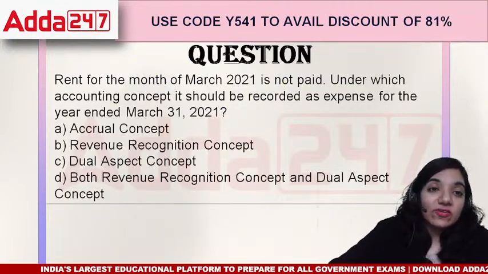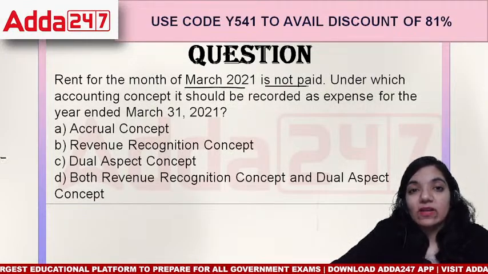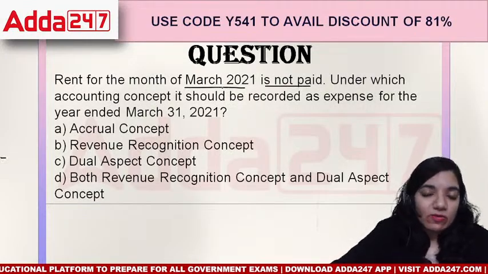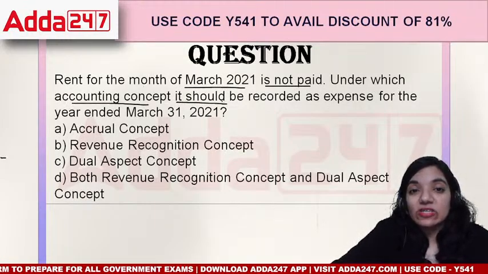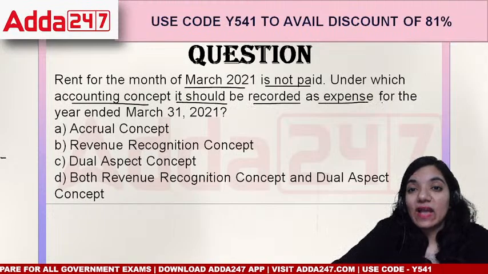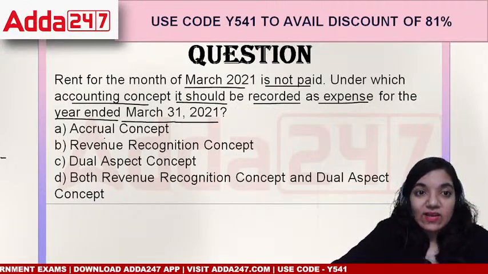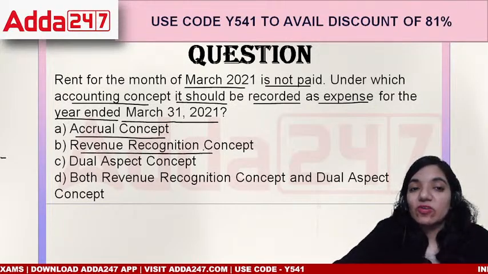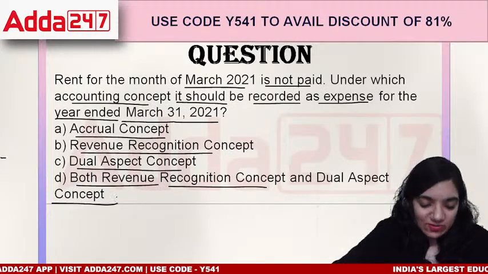Next question. Rent for the month of March 2021 is not paid. We were supposed to pay the amount for March, but it's not paid yet. Under which accounting concept should it be recorded as an expense for the year ended 31st March 2021? Accrual concept, revenue recognition, dual aspect, or both revenue recognition and the dual aspect.